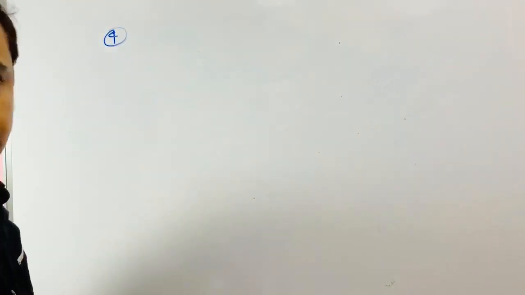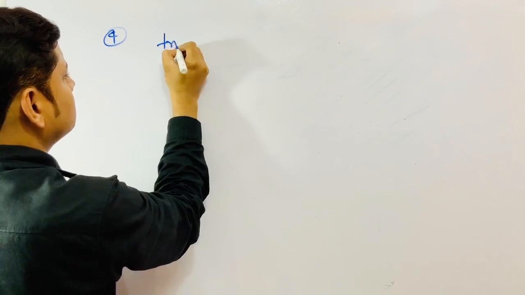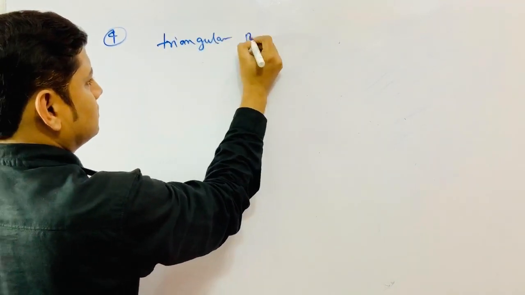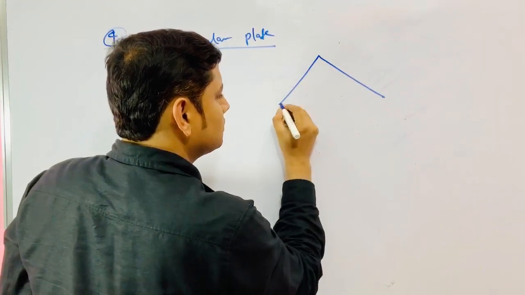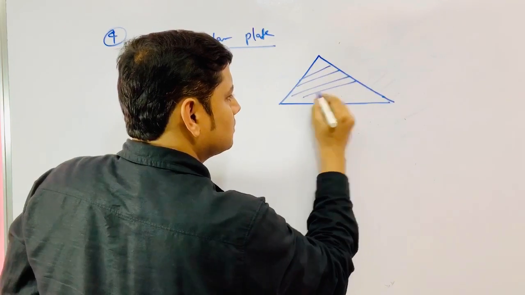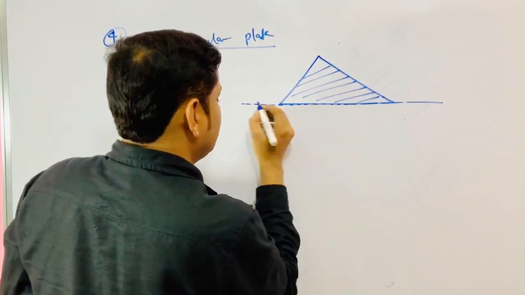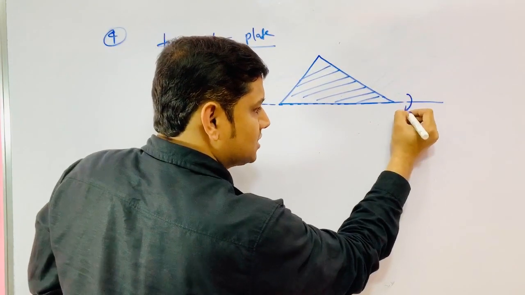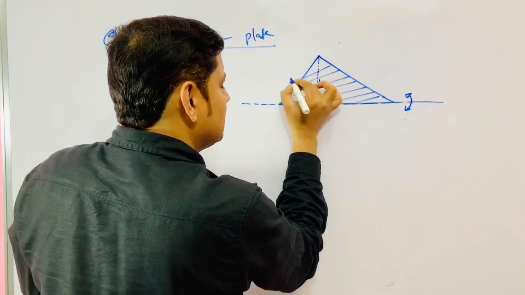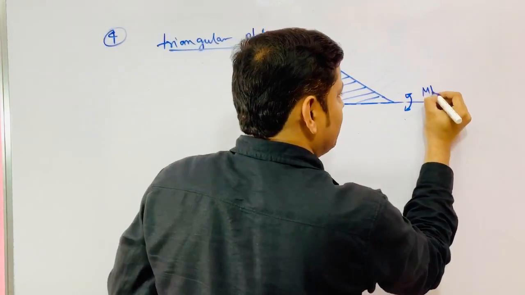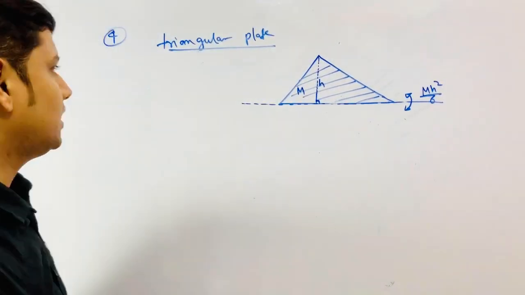Fourth, this is a triangular plate. Any kind of triangular plate. This is the axis, and you want to find the moment of inertia about this axis. Then drop a perpendicular from the third vertex. Let this be h. This mass is m. Then this would equal mh square by 6. Moment of inertia is mh square by 6. It can be derived. Okay.